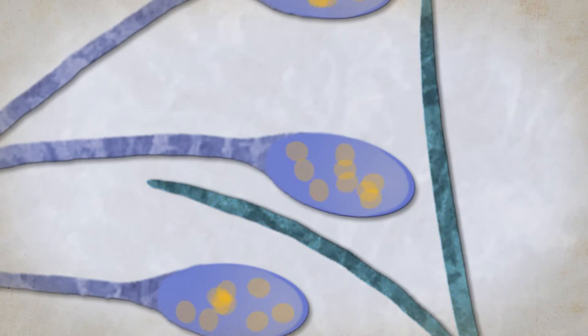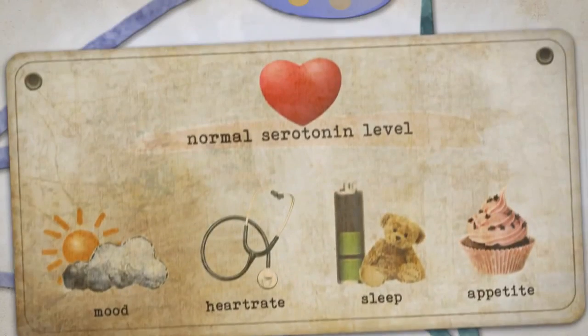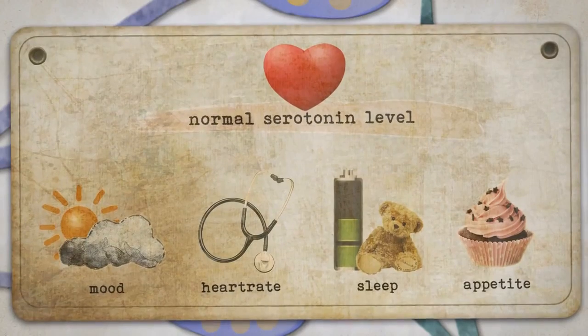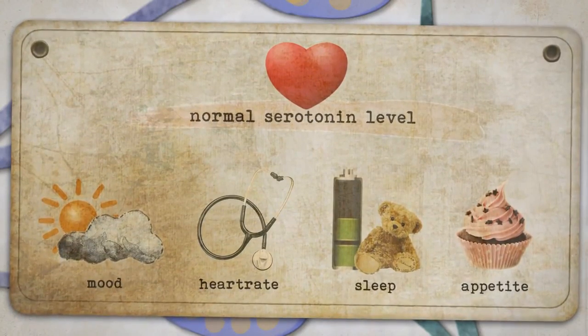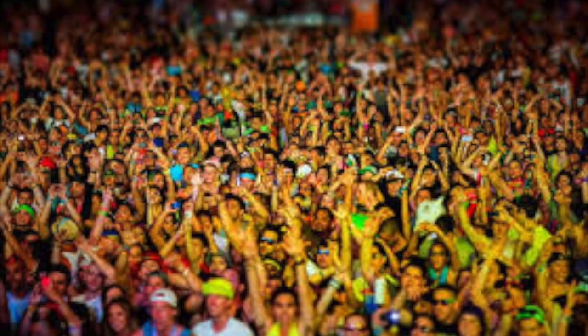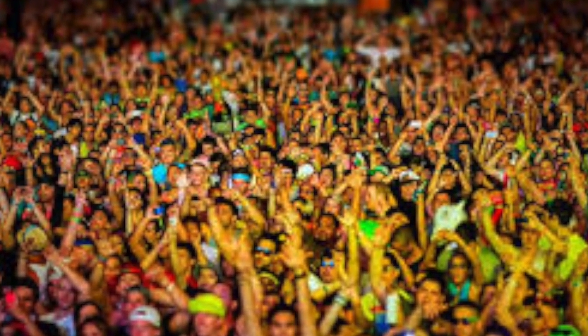Serotonin is a neurotransmitter that helps regulate mood, pain, sleep, appetite, and other behaviors. It causes the release of the hormones oxytocin and vasopressin, which play an important role in social experiences.